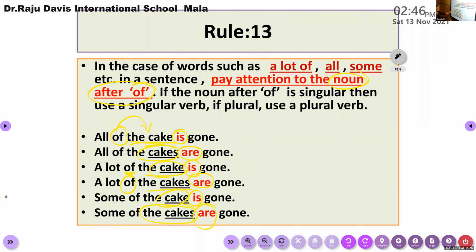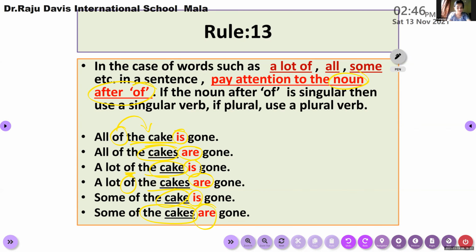So I request everybody to note this rule. Here you need to consider only the noun used after of. If it is singular, use a singular verb. If it is plural, use a plural verb. Clear? Do you have any doubt here? No, ma'am. It's very clear.